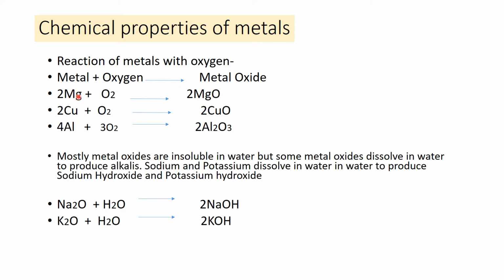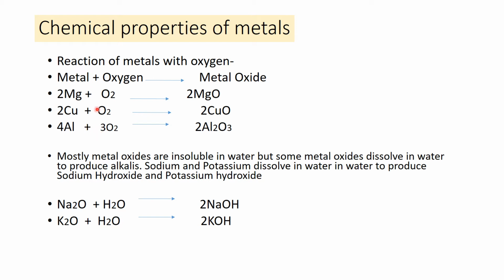And you know that magnesium also reacts with oxygen. This reaction you have done in chapter 1, that it burns with a dazzling flame. So magnesium burns with oxygen, forming magnesium oxide, that is MgO. In the same way, copper also reacts with oxygen. This reaction you have done in the oxidation reaction, if you remember: copper reacts with oxygen to form copper oxide. In the same way, aluminium also reacts with oxygen and forms aluminium oxide. You can write the reaction even for zinc: Zn plus O2 will give ZnO. In this way, you can give the reaction of iron also, and so on.